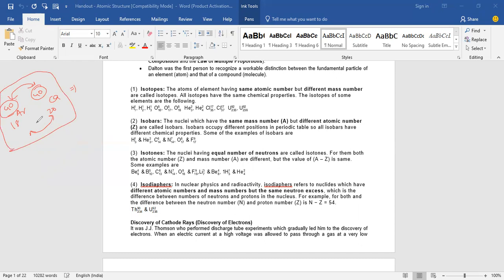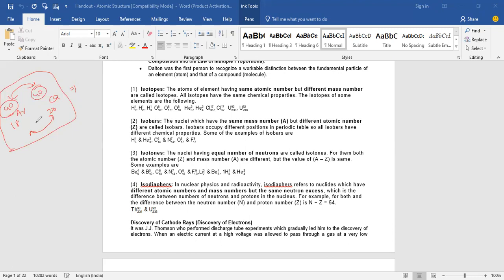Okay. So having the same mass number and different atomic number will form the isobars. In the case of isobars, the number of protons will change and the number of electrons also will change because the atomic number is changing, right? So the number of protons and number of electrons will change.